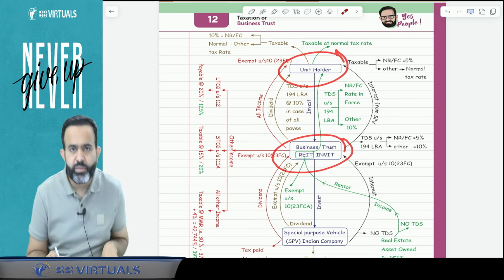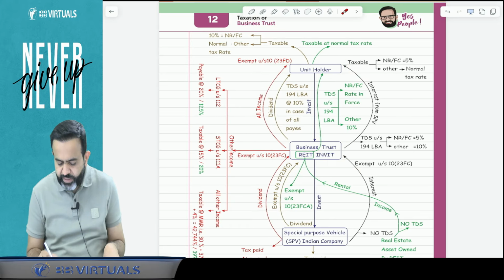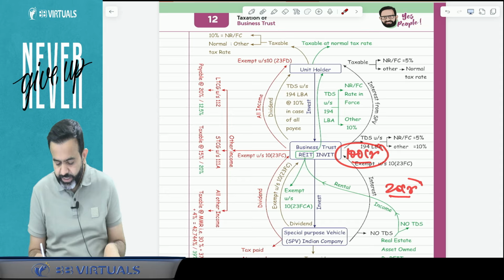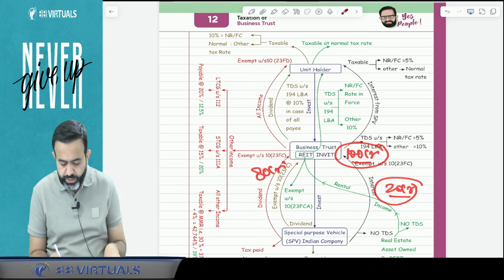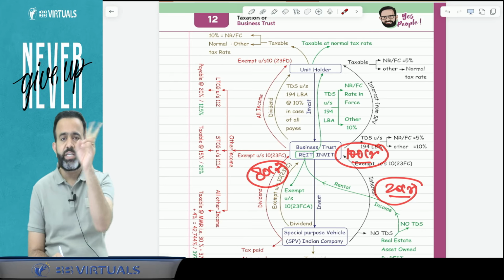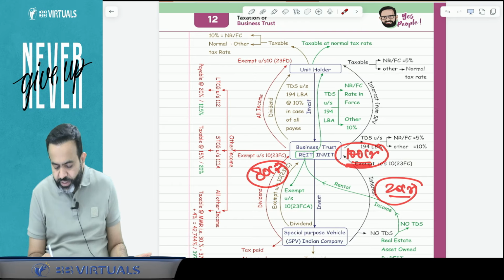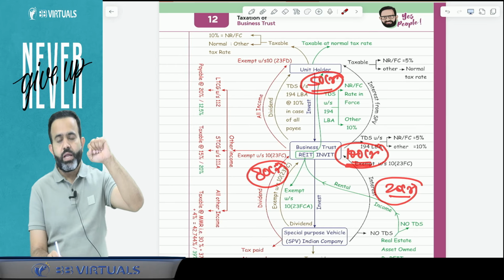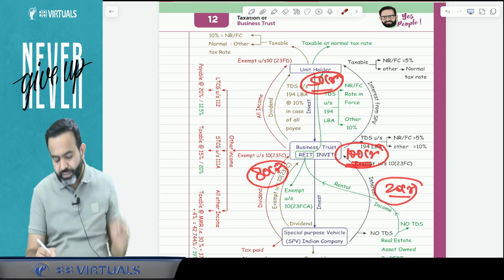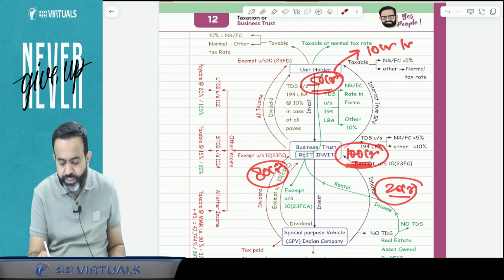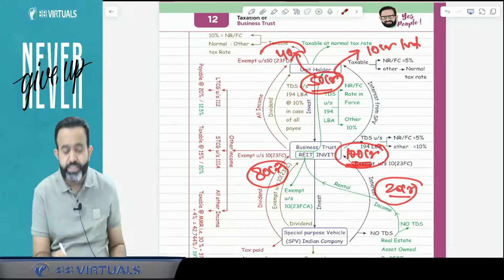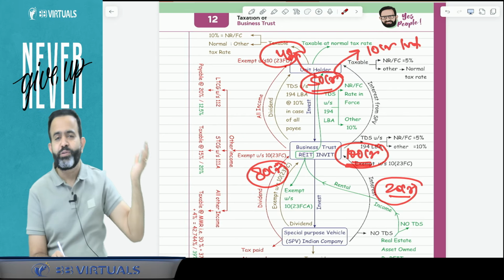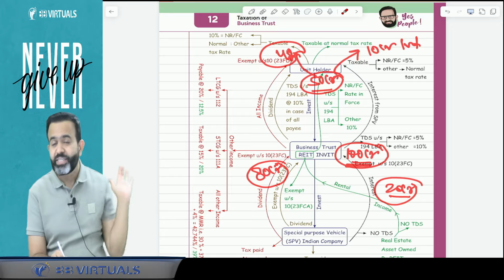Nature and proportion remaining the same means, for example, if the business trust has total income of 100 crore, out of which 20 crore is interest from the SPV and 80 crore is other income, so the interest and other income ratio is 20:80. Now out of 100 crore, suppose the business trust distributes 50 crore to the unit holder. Then I can say that 10 crore will be treated as interest and 40 crore as other income. Or I can say that 10 crore is taxable in the hands of the unit holder and 40 crore is exempt, because other income is exempt.